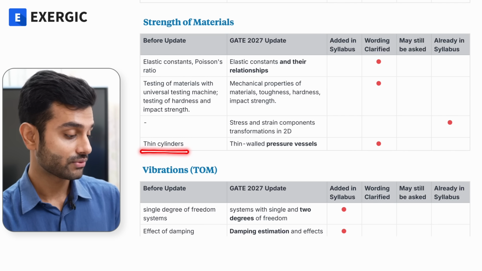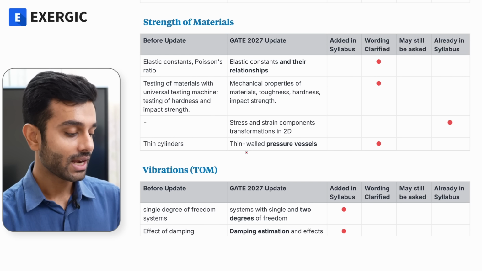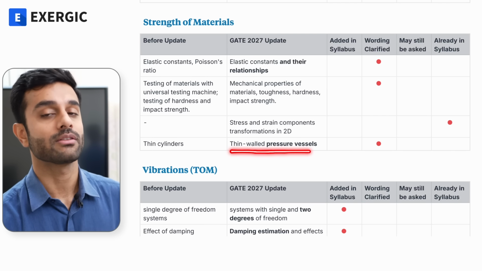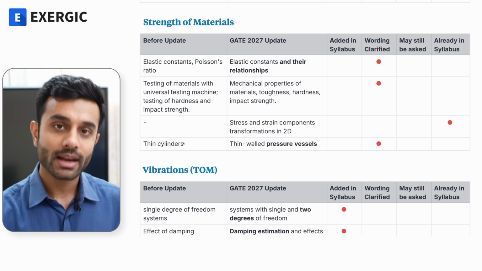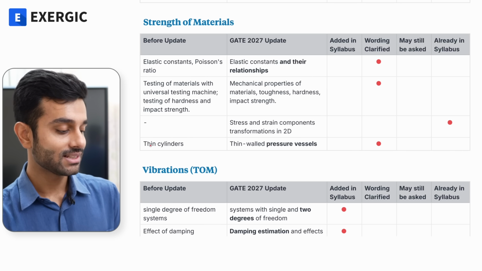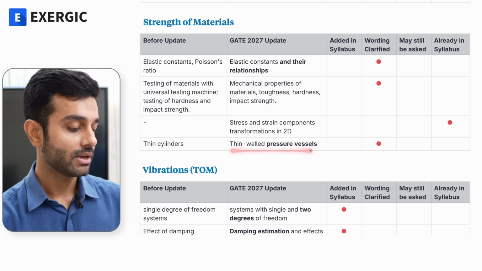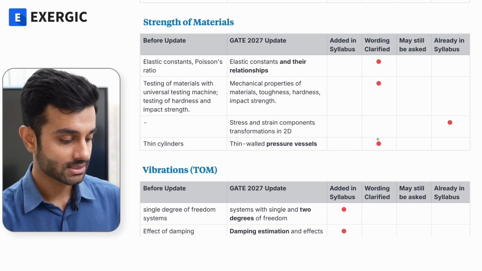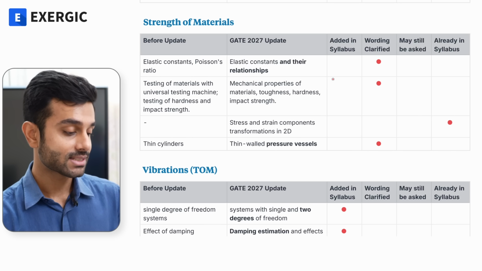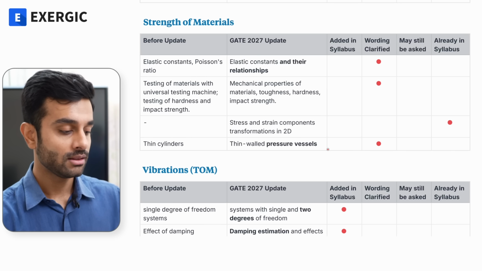The last point of strength of materials, thin cylinders, was written in the syllabus, and now it has been changed to thin walled pressure vessel, because obviously we don't just talk about cylinder, we talk about sphere as well, right? So writing thin cylinder was technically incomplete, which they have now completed by mentioning pressure vessels, which include cylinder as well as sphere. So yes, it is a case of wording clarified. So as such, in strength of materials, there is no meaningful addition in the syllabus.